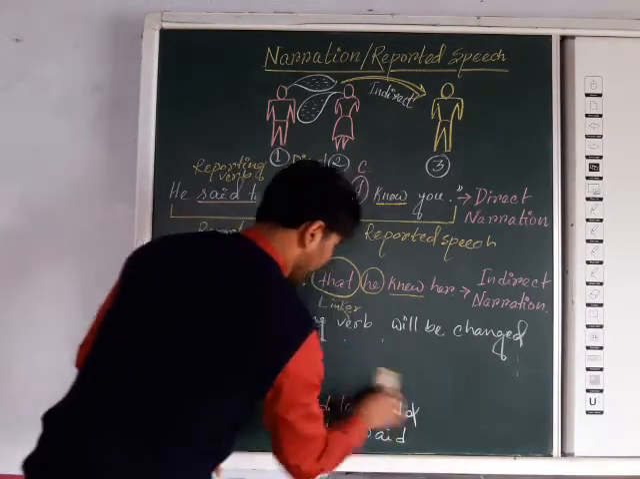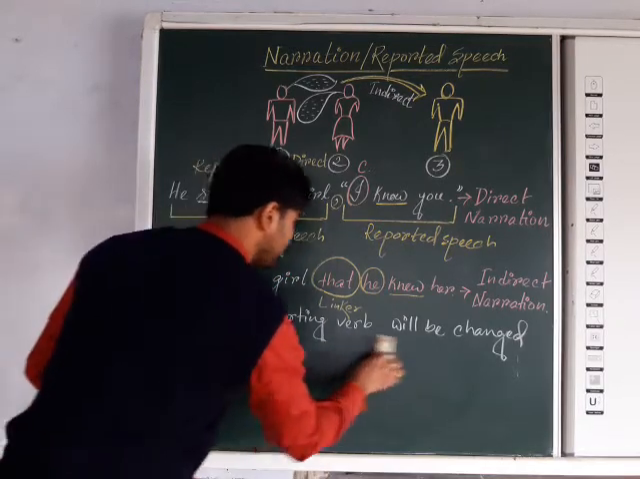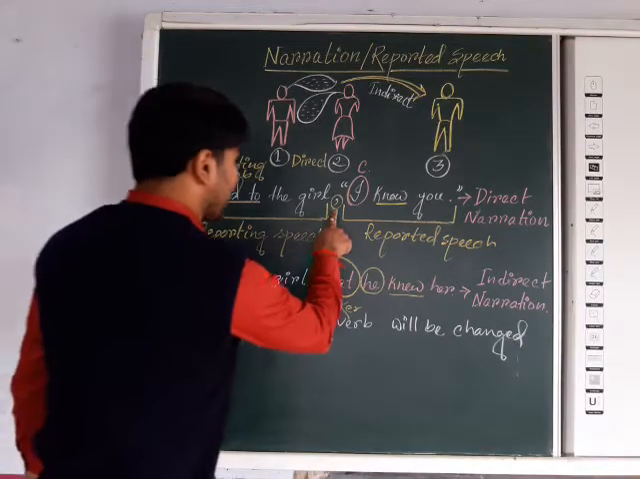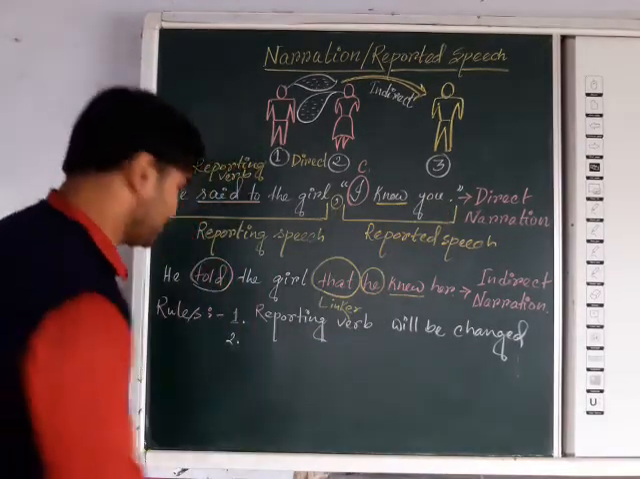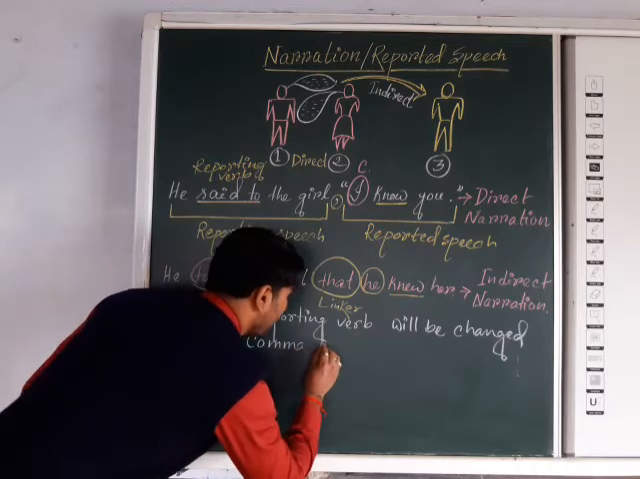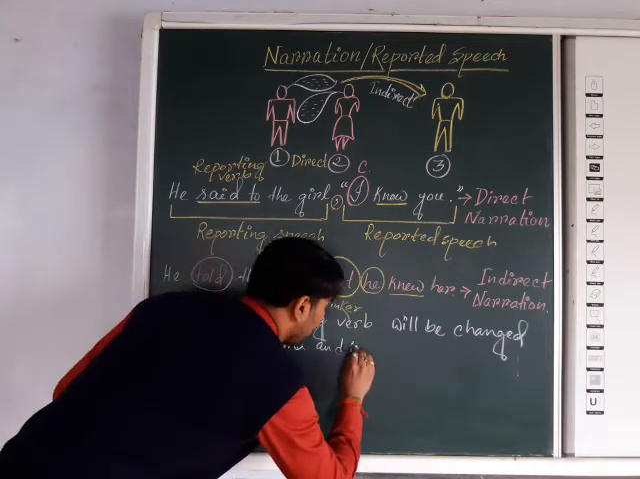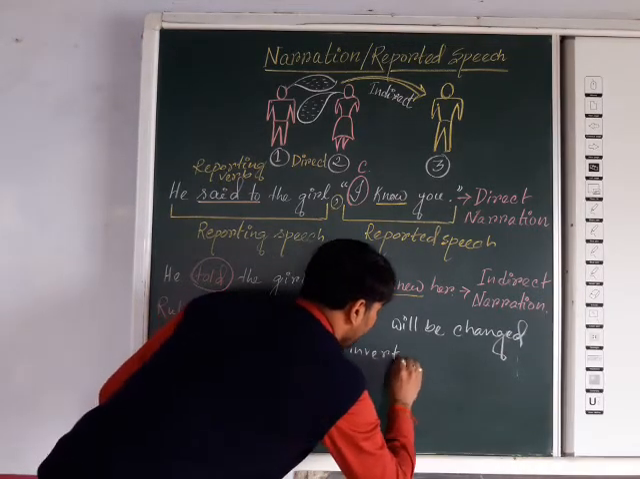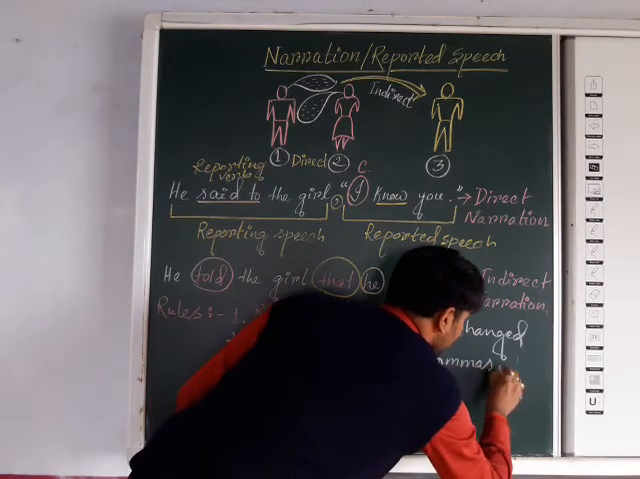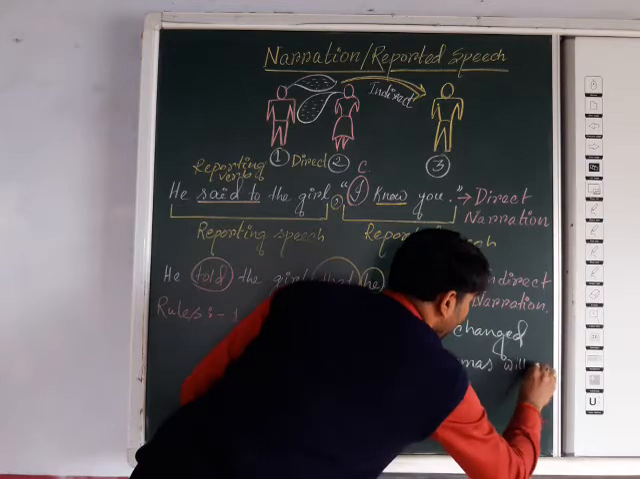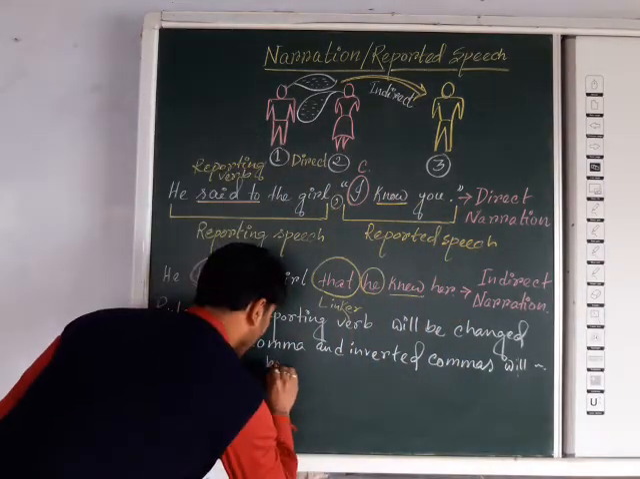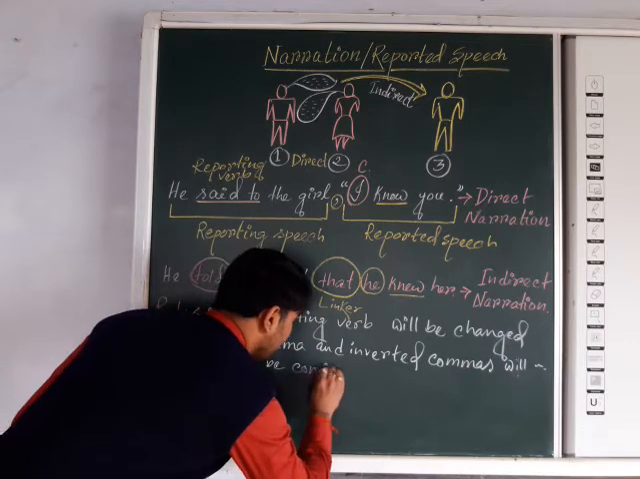Next, what are the changes we are going to see? Number 2: the comma and inverted commas will be replaced. So the next rule is that the comma and inverted commas will be changed, and it will be converted. What?